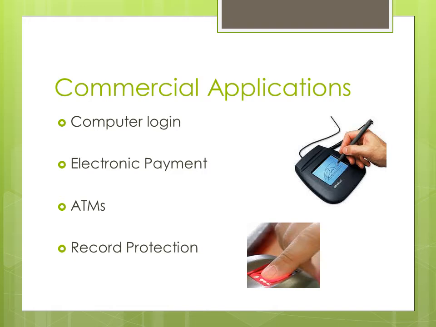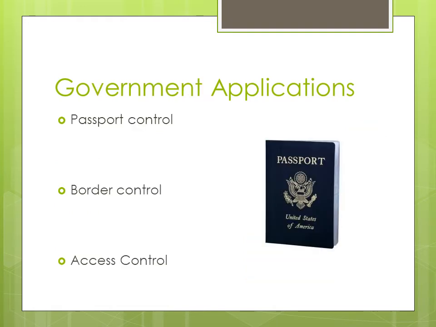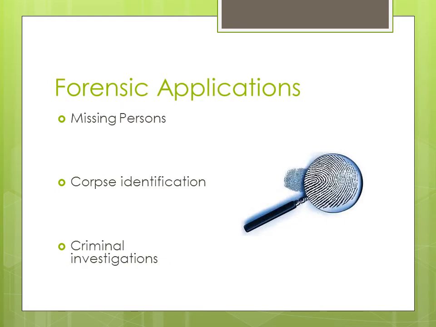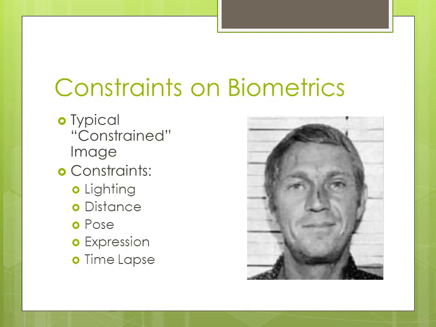Commercial applications: computer login, electronic payments, ATMs, record protection. All these are commercial applications of biometrics. Government applications, such as passport control, border control, and social security control, are also government applications of biometrics. Biometrics is also helpful for forensic applications. We can easily find a missing person through his signature, fingerprints, face recognition. It's also helpful for corpse identification and criminal investigation.